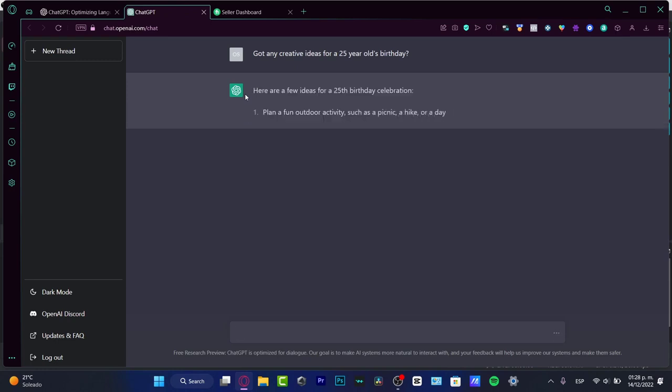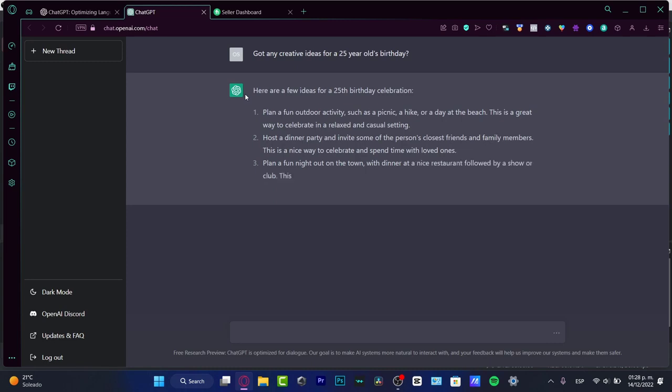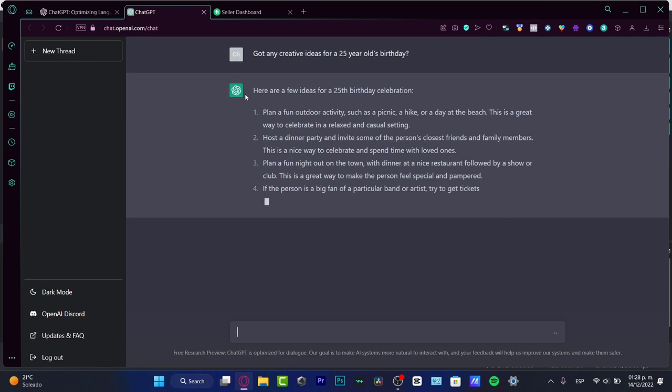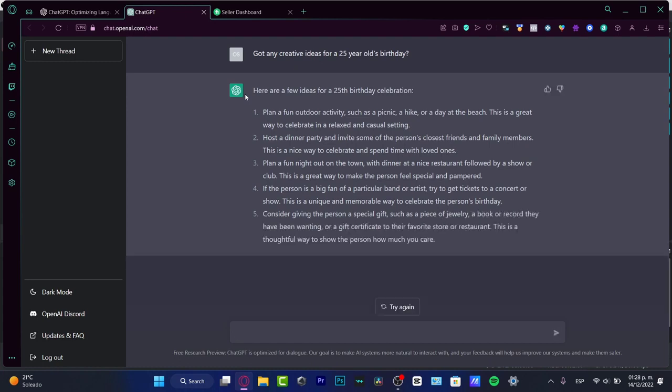Here are a few ideas for the 25th birthday celebration. It says: plan a fun outdoor activity like a picnic, a hike, or a day at the beach. Host a dinner party. Plan a fun night out on the town. If the person is a big fan of a particular band or artist, try to get tickets to a concert or show. This is a unique and memorable way to celebrate the person's birthday. And consider giving the person a special gift, such as a piece of jewelry or a book. So this is something that we are looking for, right? Something that we cannot do in Google.